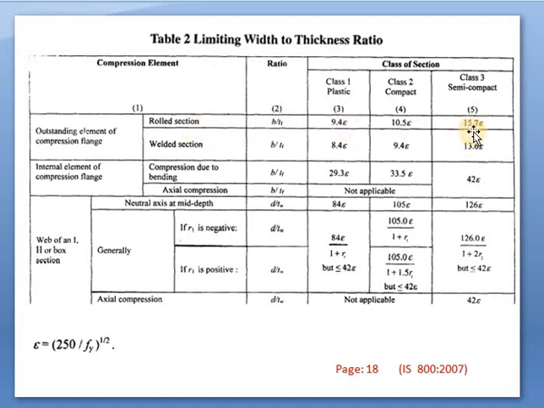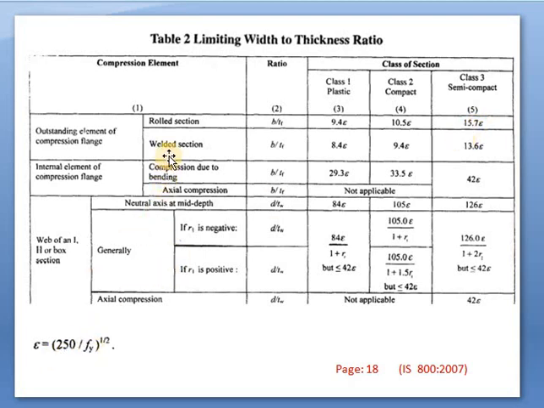Okay. So if we are considering class 3, what will be the b by tf for rolled sections? It is 15.7 epsilon. Okay. What does this stand for? I have written here that epsilon is 250 divided by fy, that is the yield stress of the steel, raised to 1 by 2, that is the square root of 250 divided by fy. So this epsilon has been taken as the square root of 250 divided by fy.